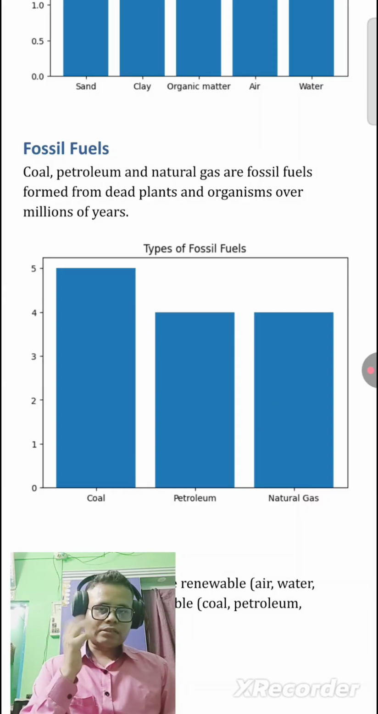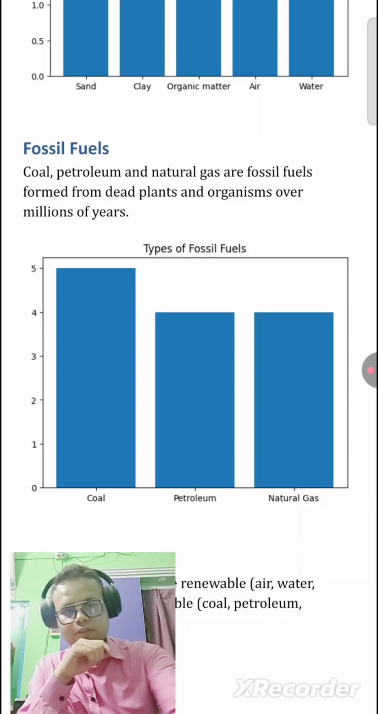You can see the coal, petroleum and natural gas, formed from the dead plants and organisms over millions of years. This is called the types of fossil fuel.